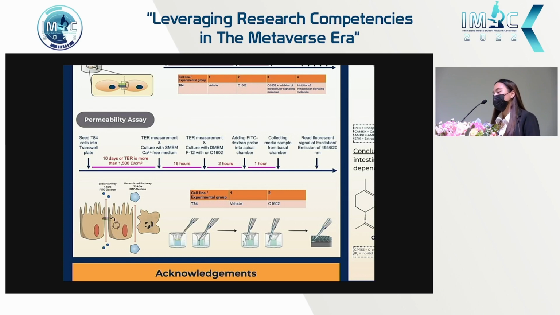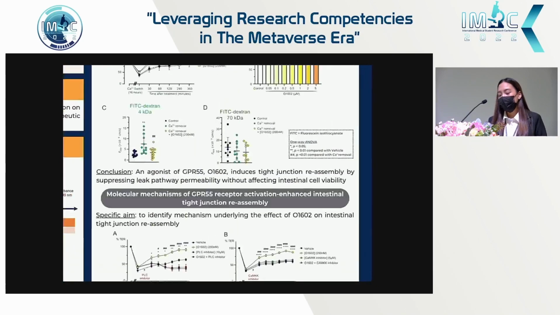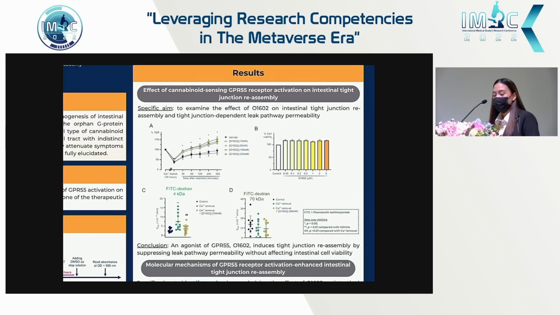Finally, paracellular permeability assay was used to distinguish between intestinal leak pathway and apoptosis-dependent leak pathway. If tight junctions are disrupted, only 4 kilodaltons FITC-dextran will be able to pass through, whereas in case of apoptosis, both 4 kilodaltons and 70 kilodaltons FITC-dextran will be able to pass through. Our study has found that the molecule O1602, a synthetic agonist of the GPR55, was able to induce tight junction reassembly by suppressing intestinal leak pathway permeability without affecting intestinal viability.